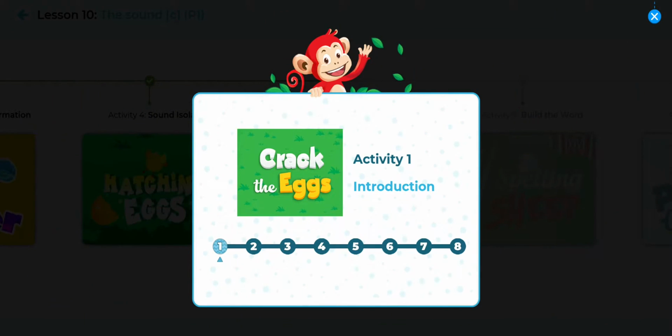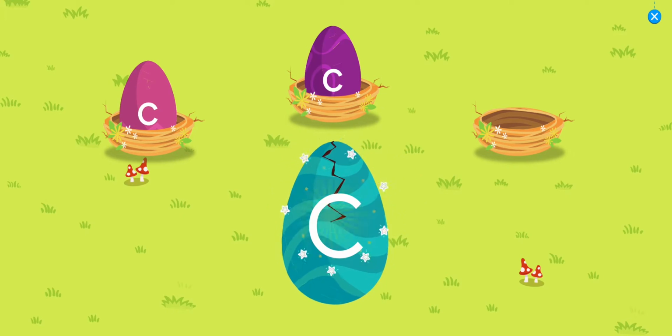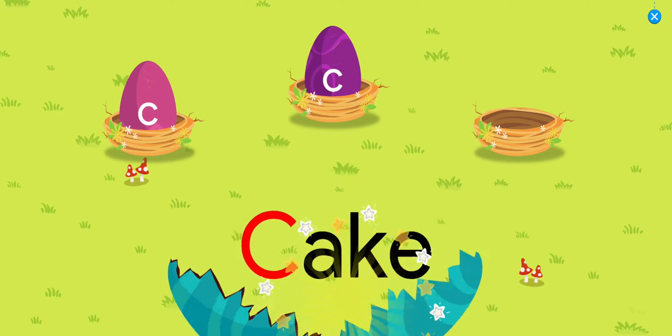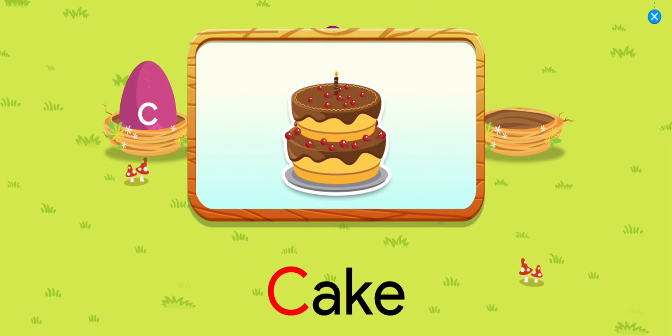Activity 1. Introduction. Tap the icon in the middle to discover the new word. Cake. Cake.